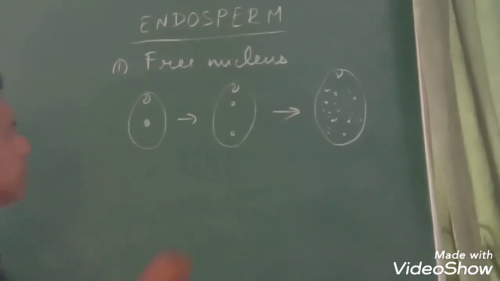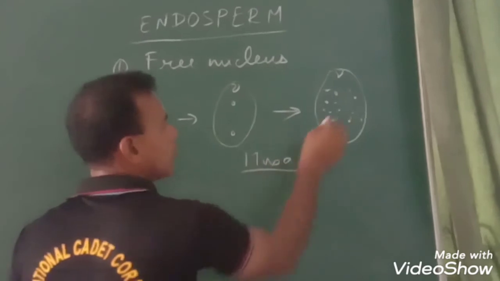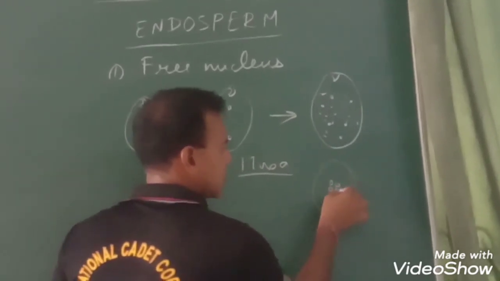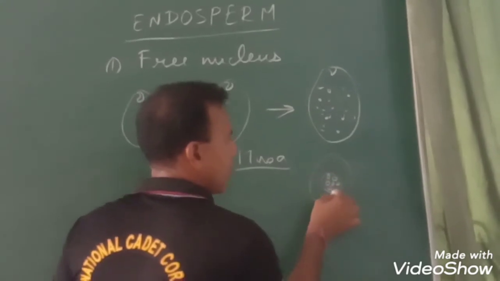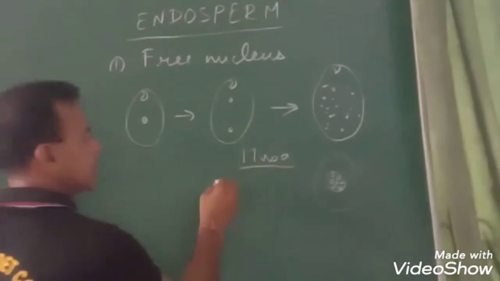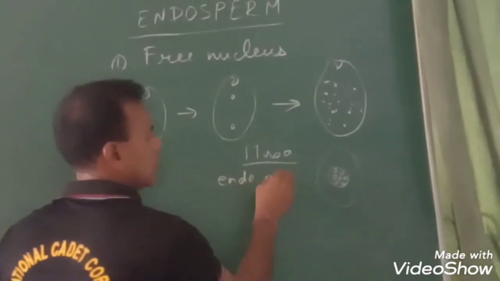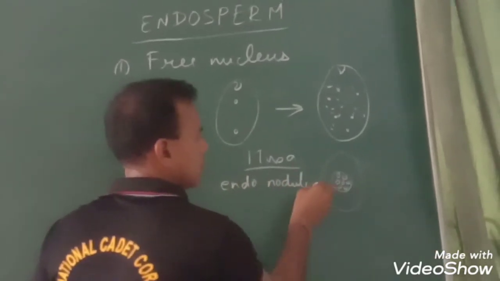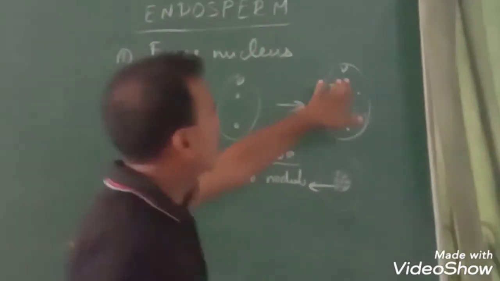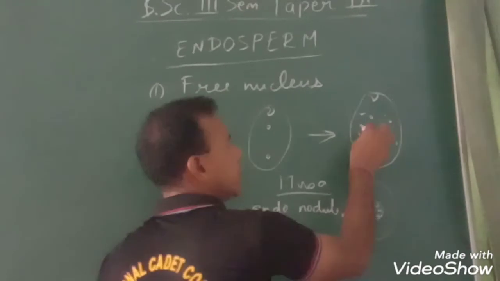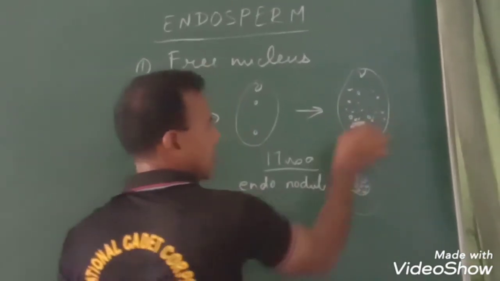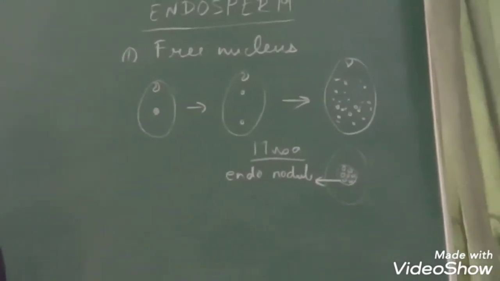In Musa, some nuclei divide faster and they make a group or cluster like this, having a membrane around it, known as endosperm nodule. The micropylar nuclei are comparatively smaller than the chalazal ones, which are larger in size.